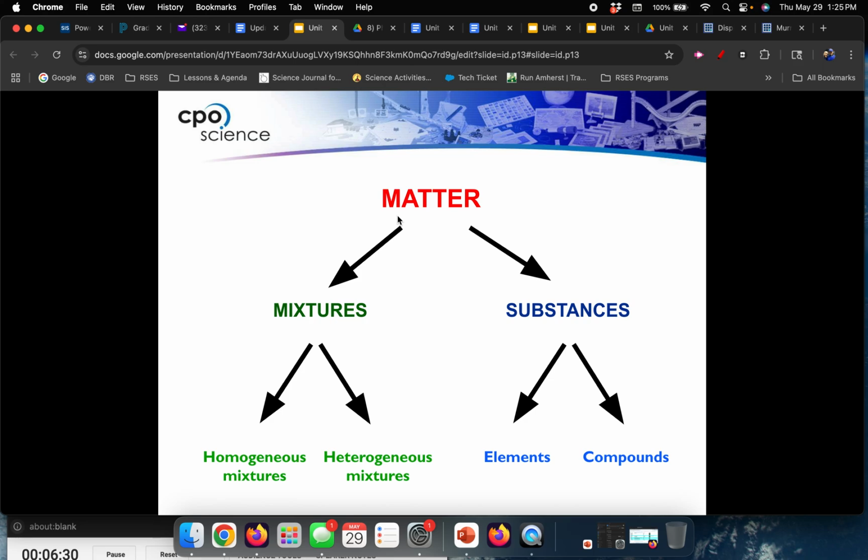Iron rusting. When iron is left out in oxygen long enough, it forms iron oxide, which is rust. So it's now actually something new. Copper over time turns to brass because it reacts with the air. That's something new. Whenever we cook or bake, yes, you're going to smell gas. Well, that gas is new, so you made something. And if you've ever seen spoiled milk, it's disgusting. What was once a liquid now has little solid chunks that look like cottage cheese in there, so that's a new substance as well.